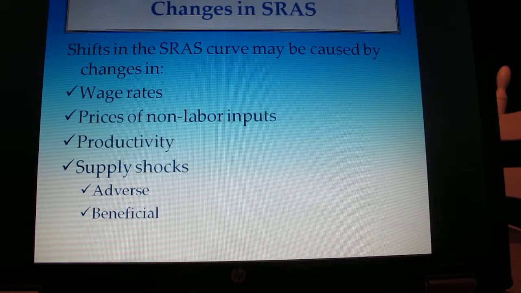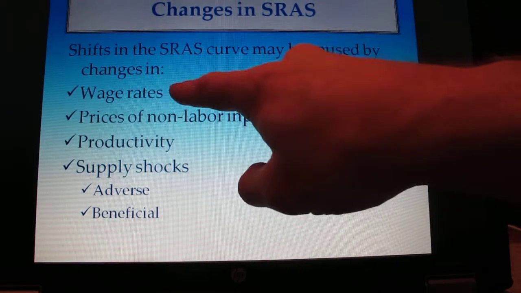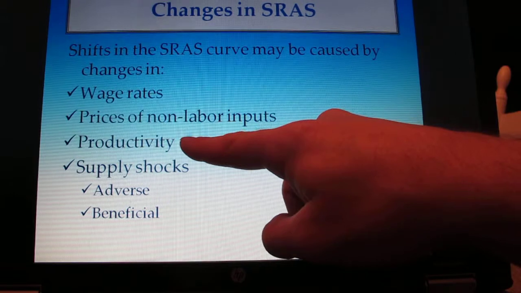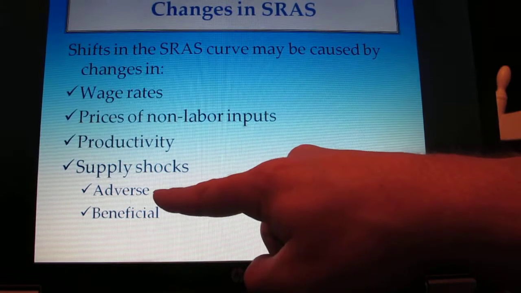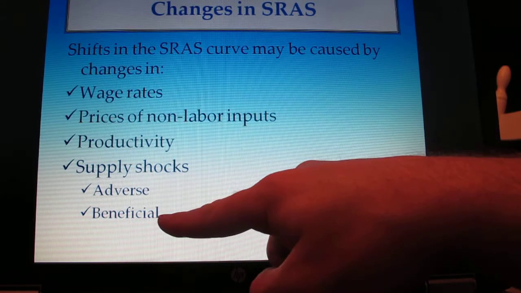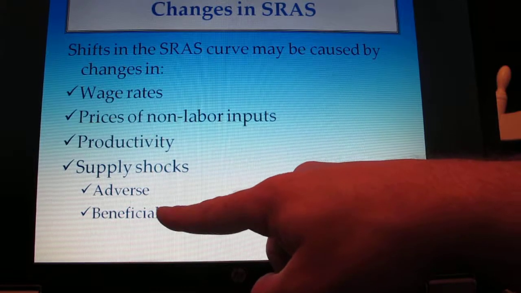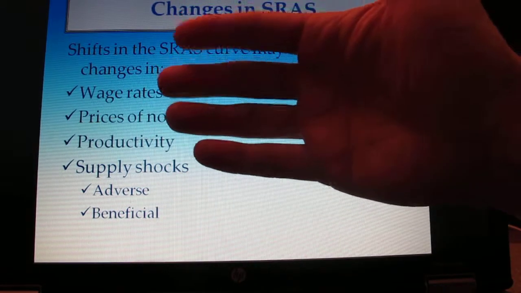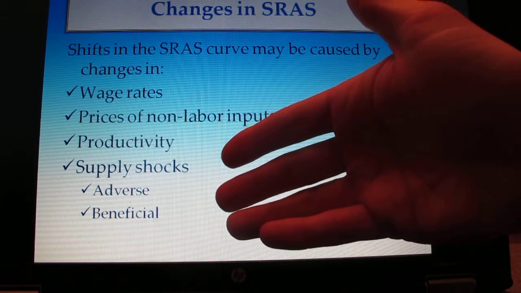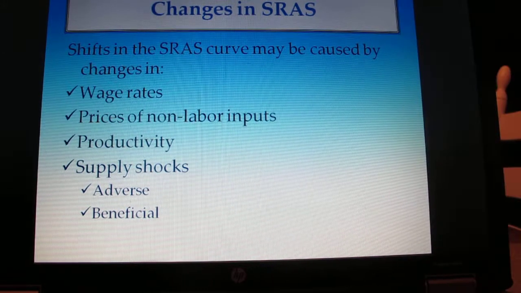The shift in the short run aggregate supply curve can be caused by changes in wage rates, prices of non-labor inputs, productivity, and supply shocks, whether they be adverse or beneficial. Think about this like, there's a tsunami and we're looking at Japan's GDP. Well, when there was a tsunami in Japan, clearly a lot of businesses were knocked out. Therefore, aggregate supply for Japan decreased. That sort of thing.